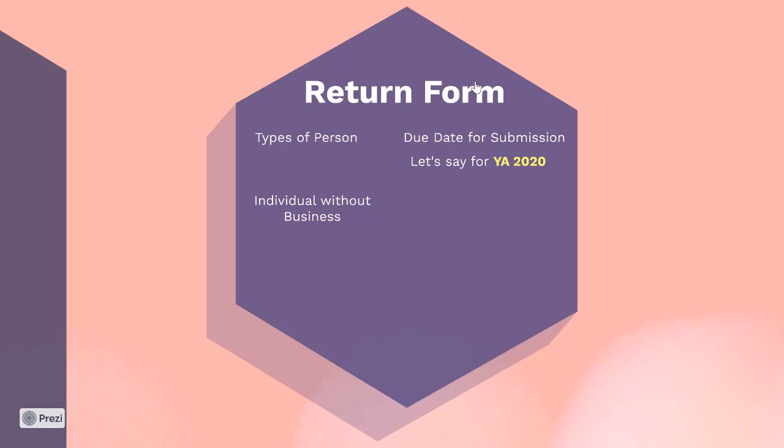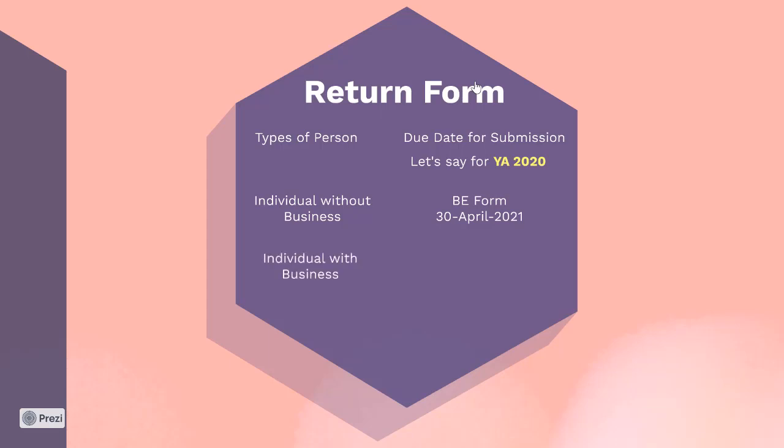For this video, we're going to use example based on year of assessment 2020. So for an individual, if you do not have business, remember the basis period is basis year, from 1st January 2020 to 31st December 2020, and you always do submission of return after that. So just remember that logic, okay? You're given up to 30th April 2021 if you don't have a business. The form you're going to use is called BE.